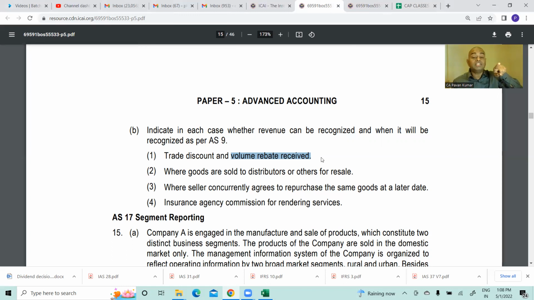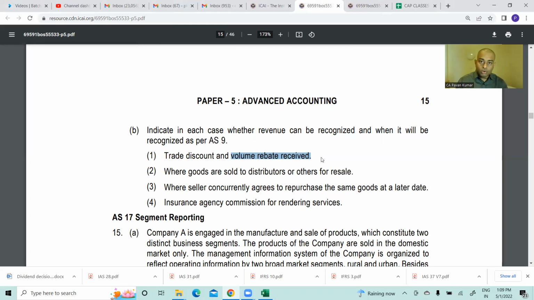And they will say, okay, dear Pi Electronics, you are eligible for 22,50,000 discount. So they will generate a debit note and a credit note.